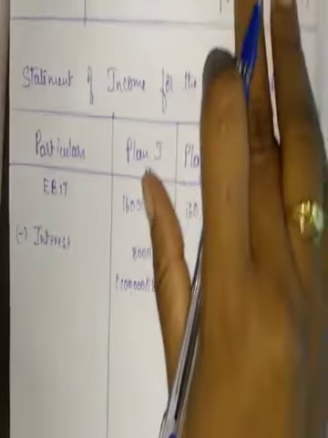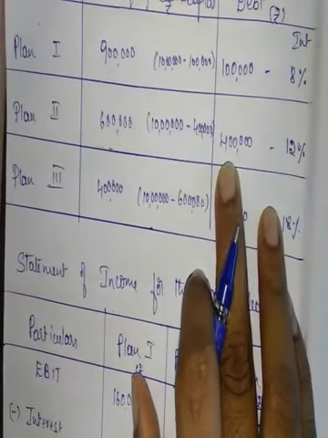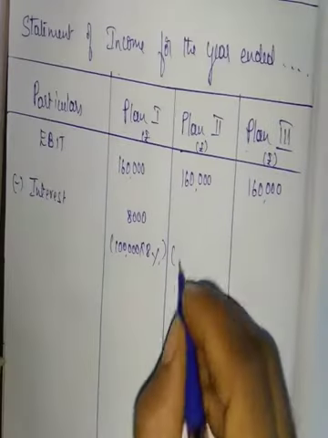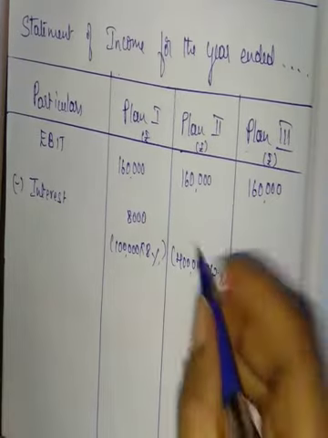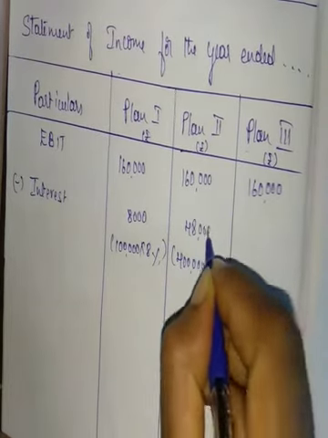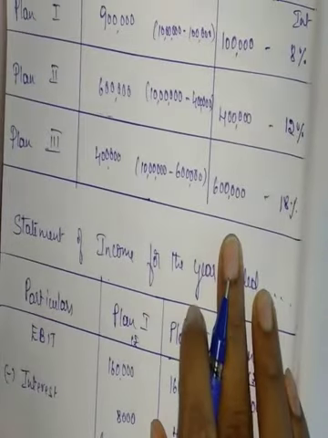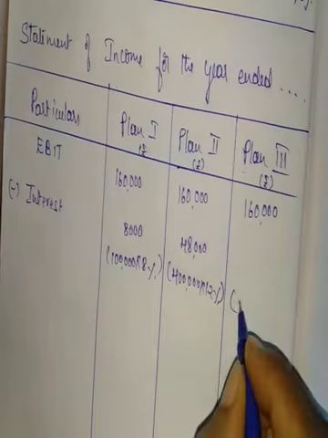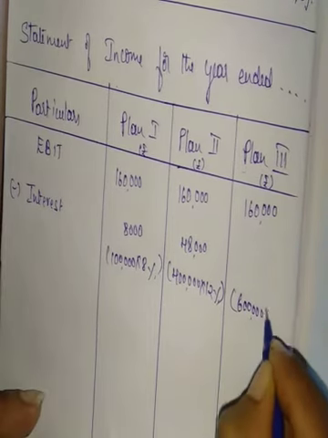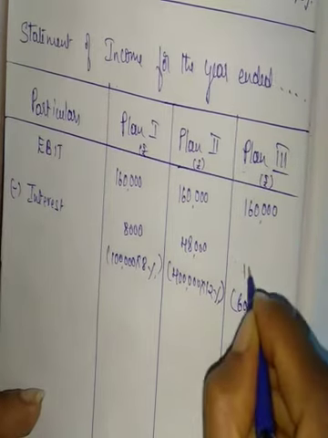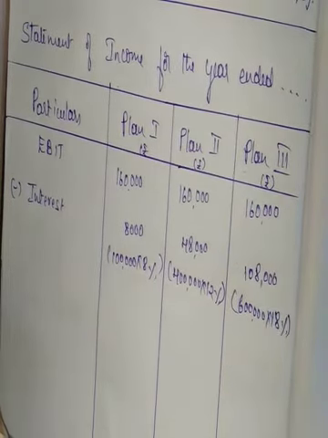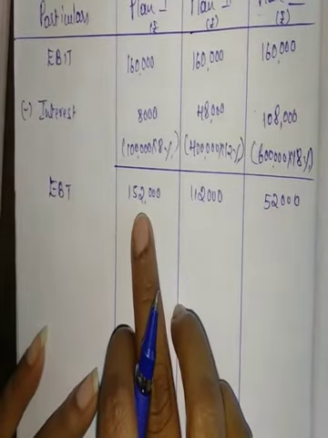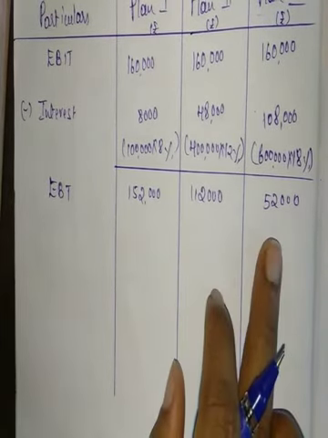And in the second, the debt amount is 4 lakh and interest is 12%. So 4 lakh into 12%, interest is rupees 48,000. Then the third plan, where the debt amount is 6 lakh into 18%, it is 1,08,000. Therefore, earning before tax is 1,52,000, 1,12,000 and 52,000.